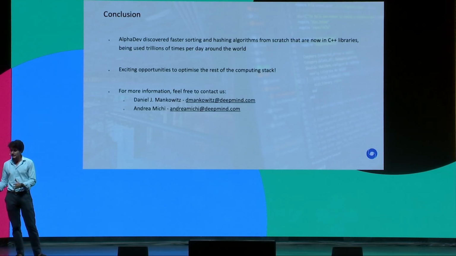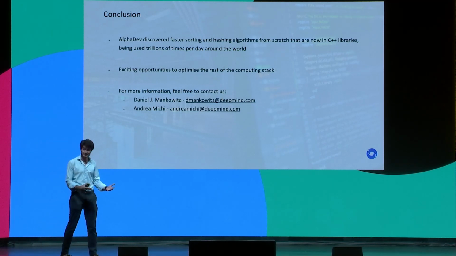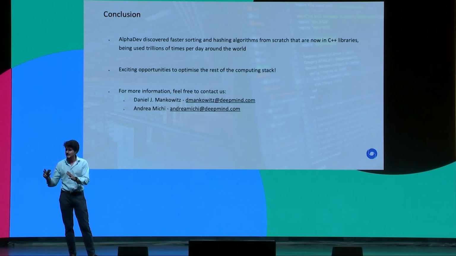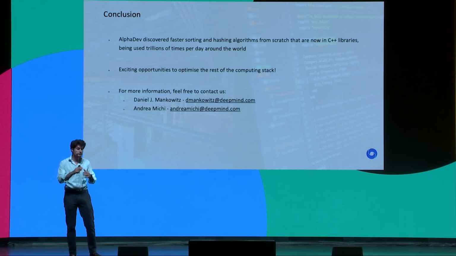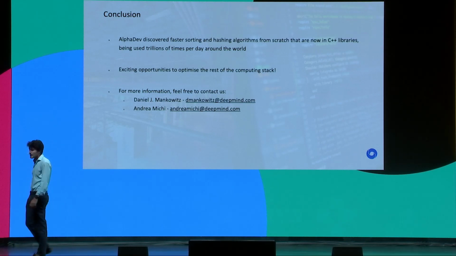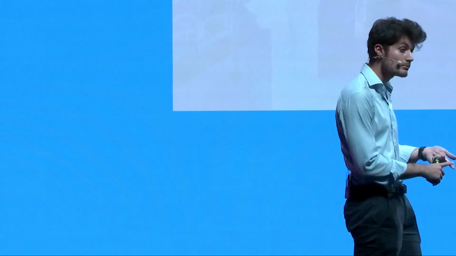Taking a final step, looking at the last layer, which is the hardware one. Is there anything we can do here? Well, it turns out we can. And again, we treat this as a game. We looked at small circuit designs, things like adders and multipliers. These are fundamental components of hardware designs, and putting them together is how you build larger hardware components. We treat it as a game with the objective of maintaining the same functional correctness while minimizing the area, or improving the performance, or reducing the latency.